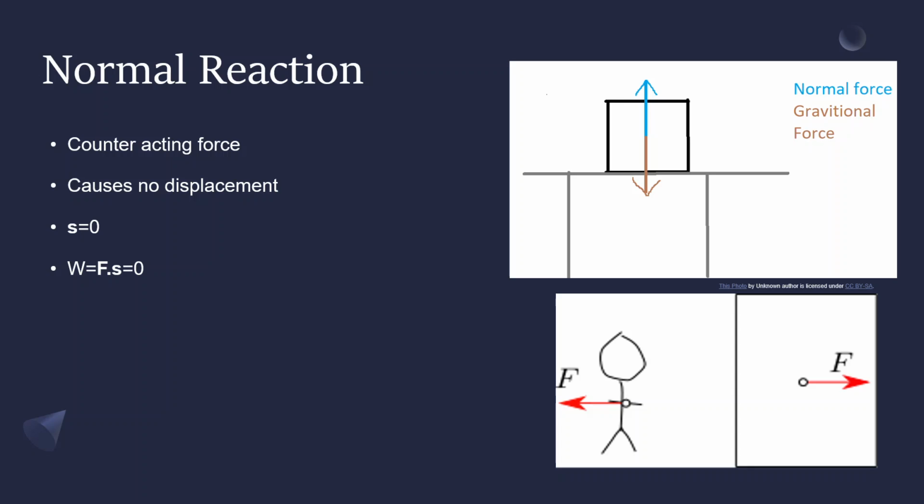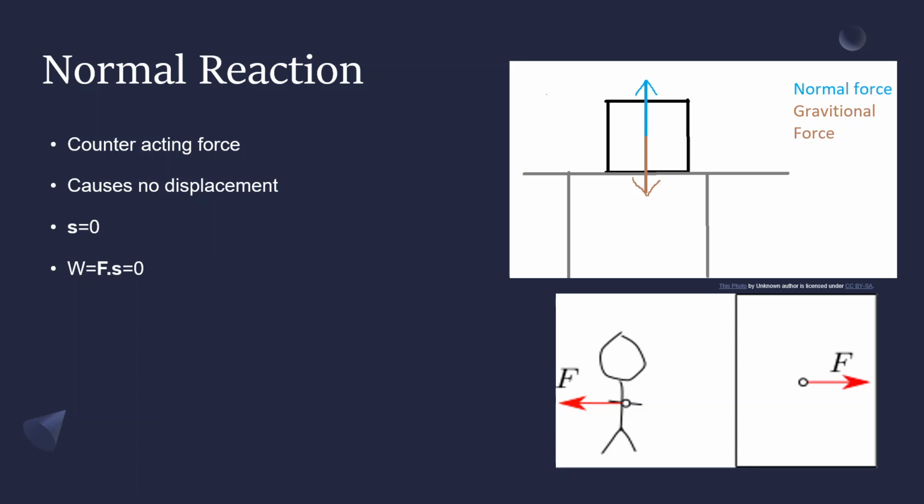That force is also a normal reaction. But if you notice, this normal reaction doesn't cause any displacement, it just maintains an object at rest to remain that way. So, as the displacement is zero, and by our earlier definition of work as force into displacement, we can see that the total work done by the normal reaction is zero.